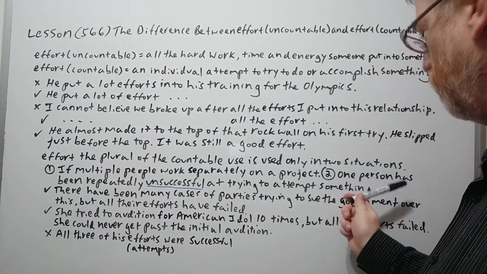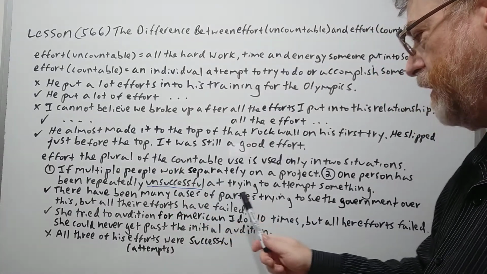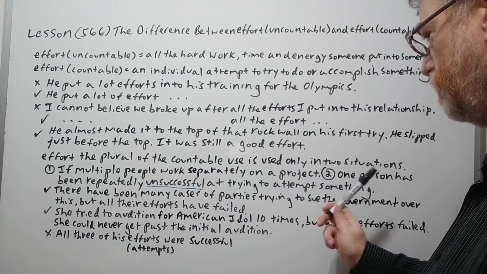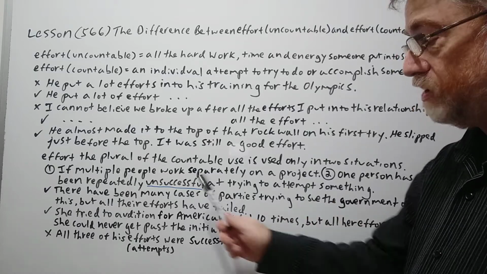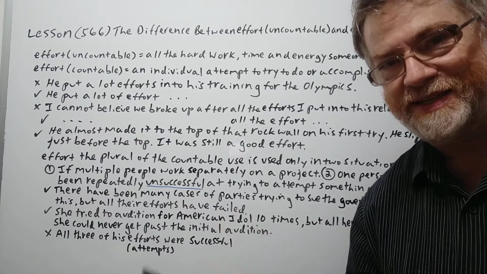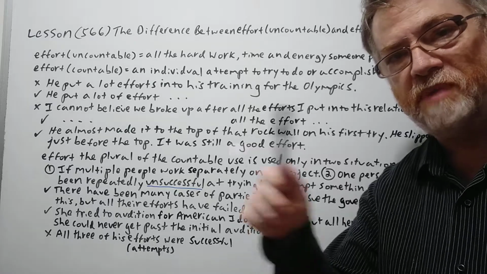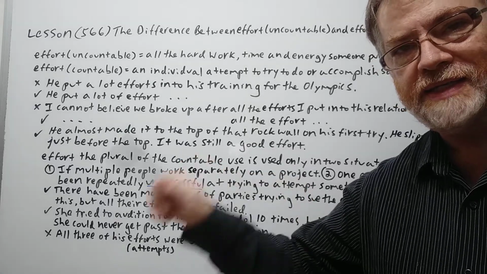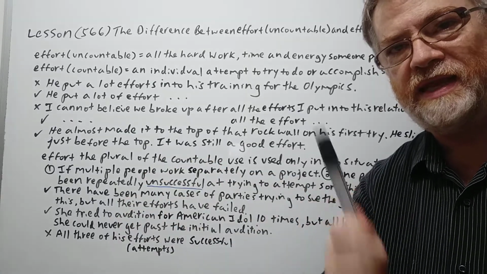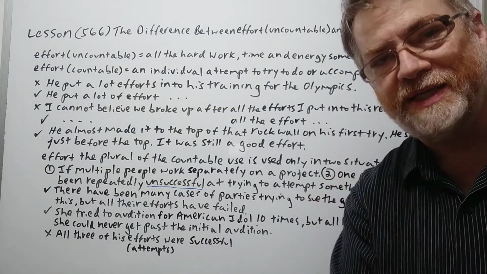Or number two, if one person has been repeatedly unsuccessful at trying to attempt something. So the key part is also unsuccessful. You can't use it with successful, only unsuccessful. And you can also use it if it's multiple people trying separately at different times. Then the word efforts in the plural, in the countable sense, is used.